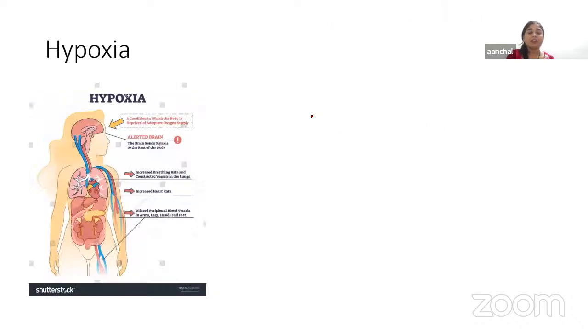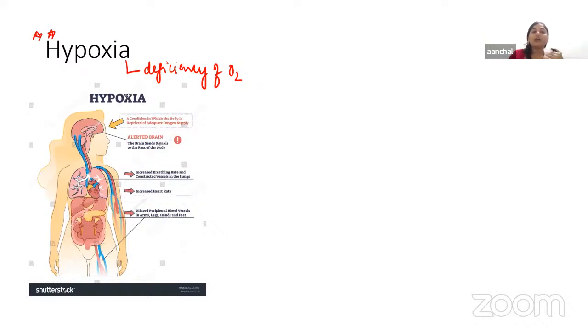Okay, fine. Now, next we have a very important topic, that is hypoxia. Hypoxia is a very important topic for university exams also. So what is hypoxia? Hypoxia is defined as reduced availability of oxygen, or deficiency of O2, reduced availability of oxygen to tissue.